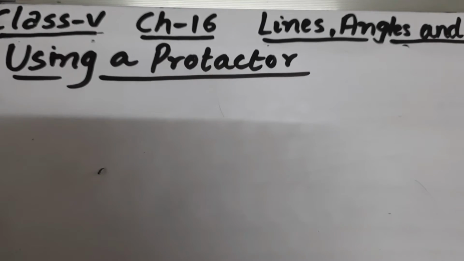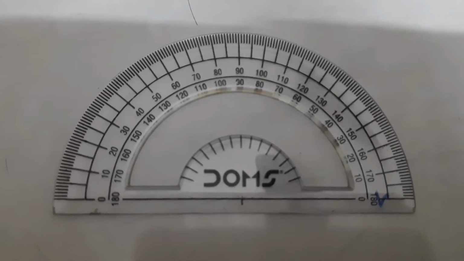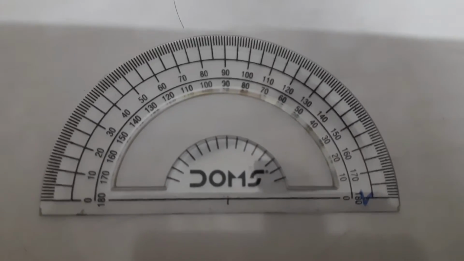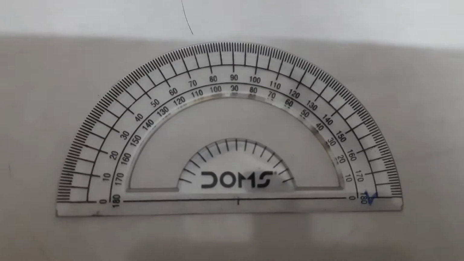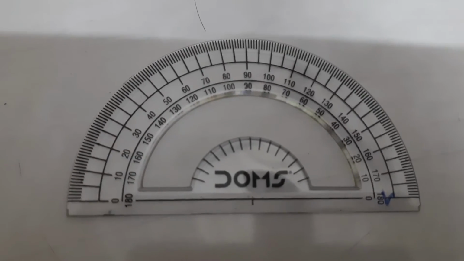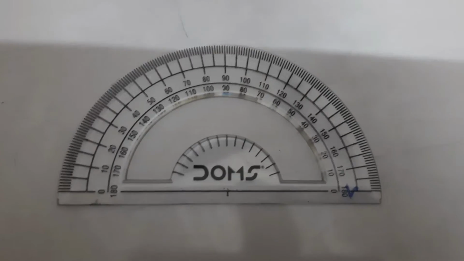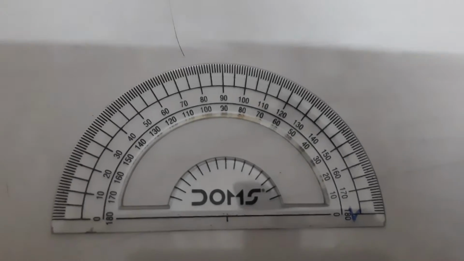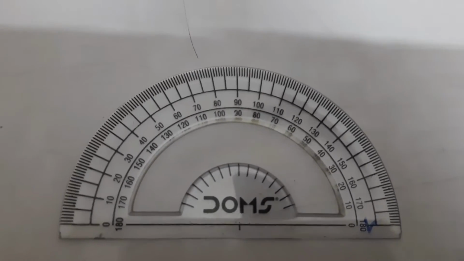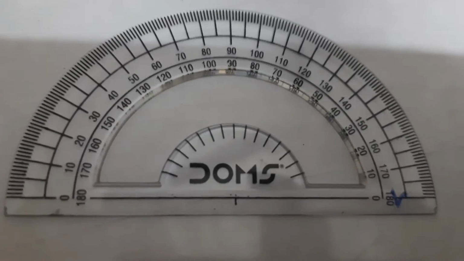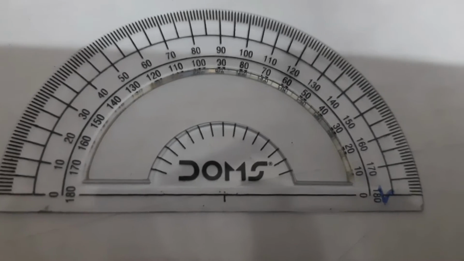Next comes using a protractor. How to use a protractor? You might have seen this instrument in your geometry box, and this instrument is called a protractor. A protractor can be used to draw an angle of given measurement, or it is used to measure an angle. There are two scales on the protractor. You can see from this instrument that there are two scales on this.